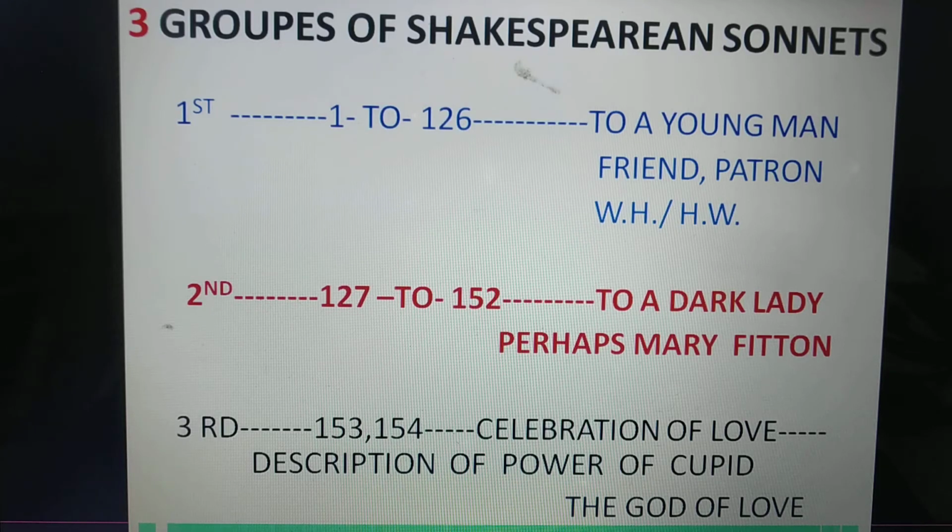Second group, sonnet numbers 127 to 152. These sonnets are addressed to a dark lady, and she is perhaps, not sure, Mary Fitton. And the third group, sonnet numbers 153 and 154. Two sonnets are there in this group. Here we get the celebration of love. Here we get the description of the power of Cupid. Who is Cupid? The god of love.